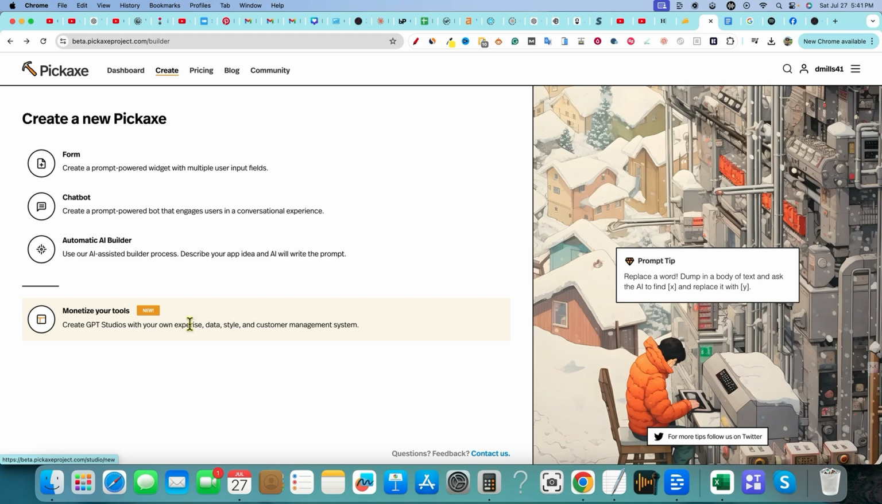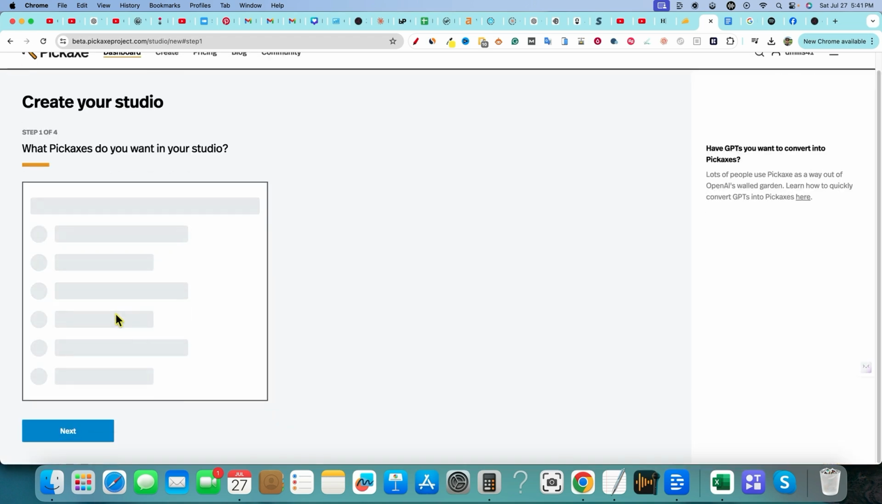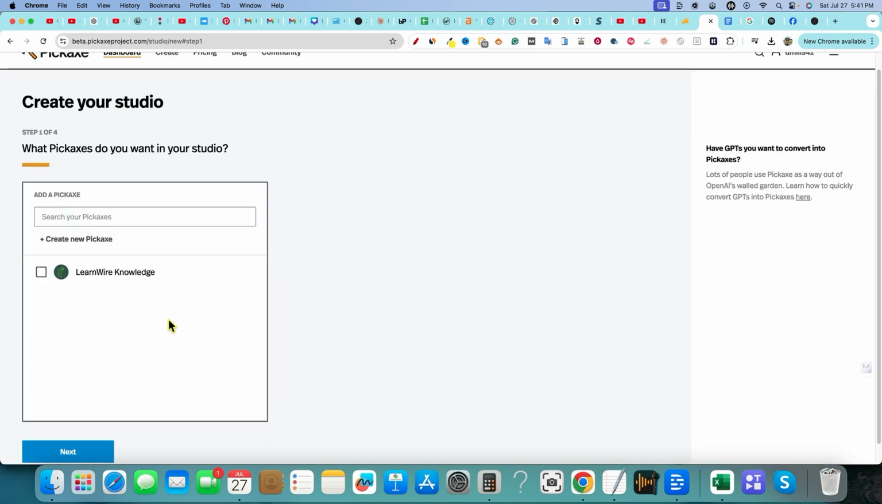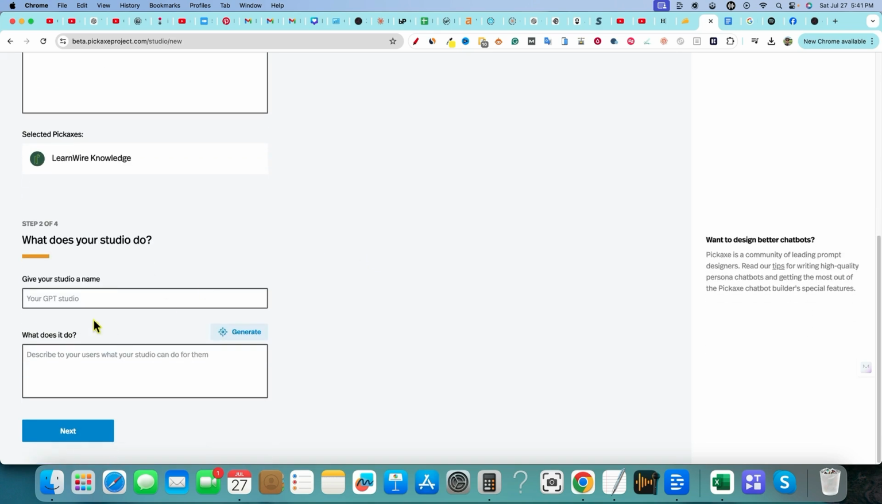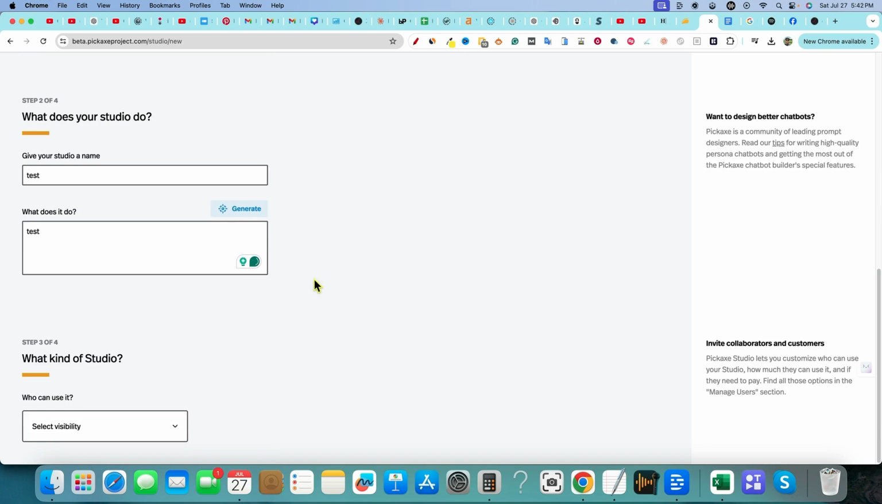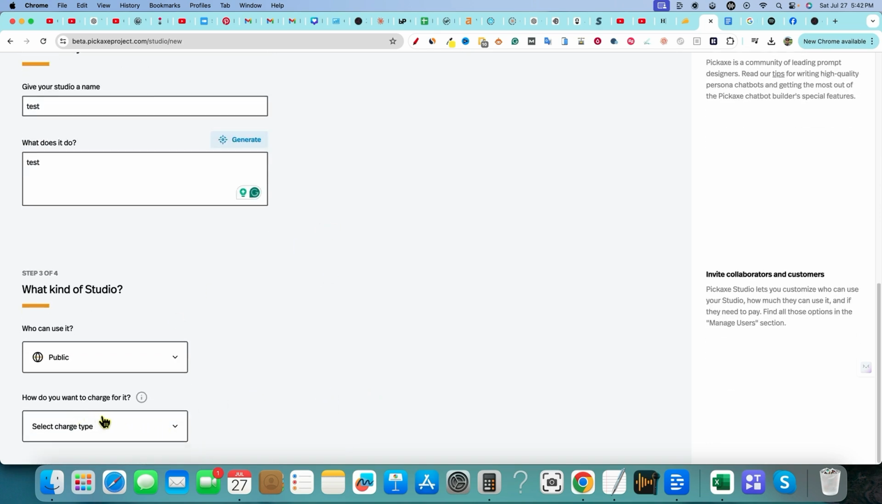And this is where you'll be able to monetize your tool. Let's go and actually just click on that real quick so I can show you that so I don't forget about that. So I have one tool over here. You'd be able to grab that tool, and then you'd be able to go in here and go next. I'm just going to say test and test. We'll come through right here. What kind of studio? Select visibility. Let's go public. And then how do you charge for it? So right over here, subscription or one-time payment.